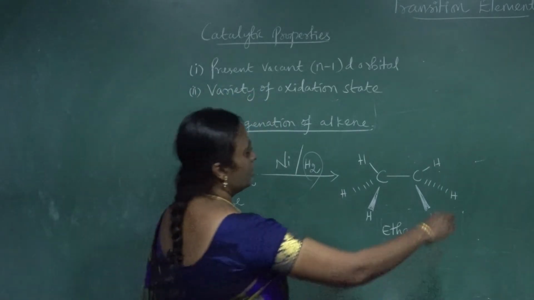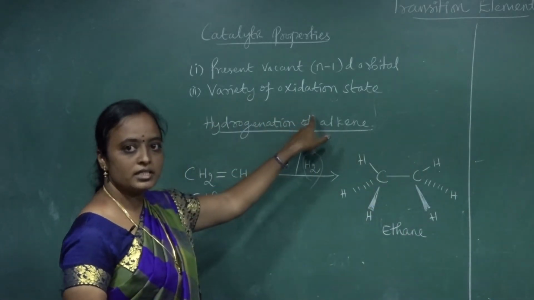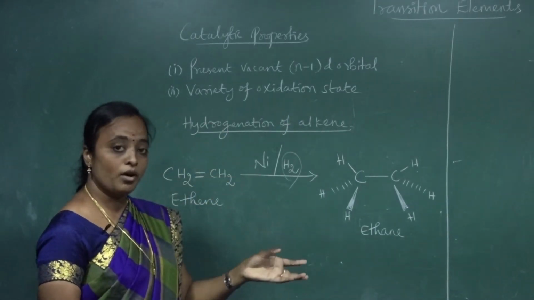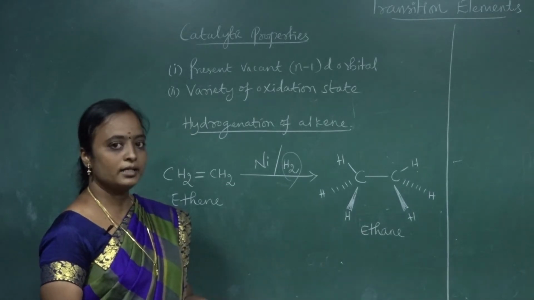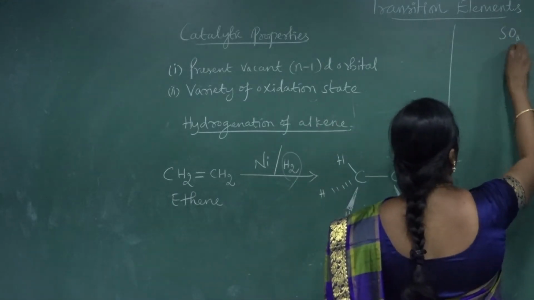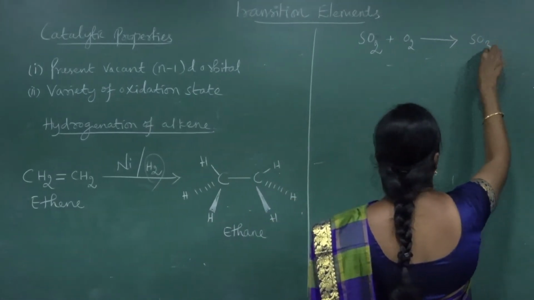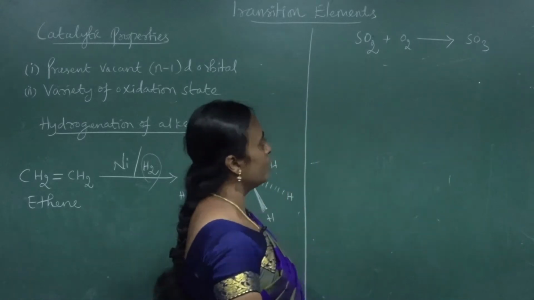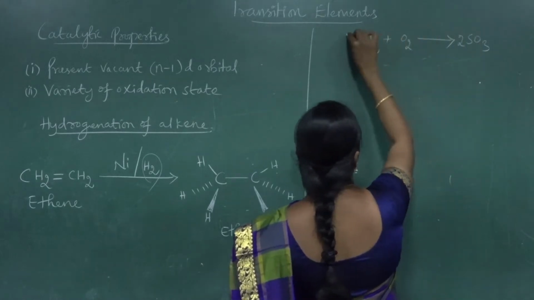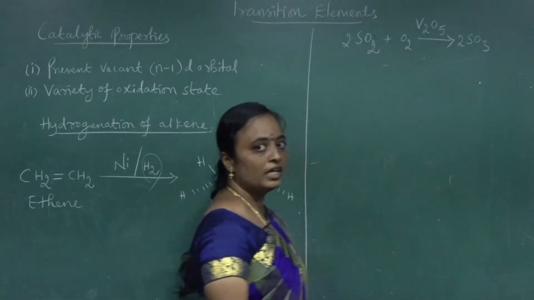And the second thing, the presence of a variety of oxidation states. How can you explain this? Because a number of transition elements or their compounds can be used as a catalyst in many processes. For example, the oxidation of sulfur dioxide into sulfur trioxide. If you balance this, you get 2 here, you get 2 here. That is carried out in the presence of the catalyst vanadium pentoxide.